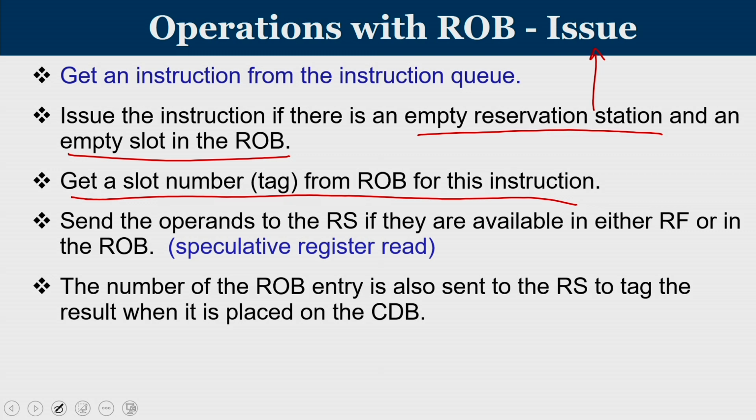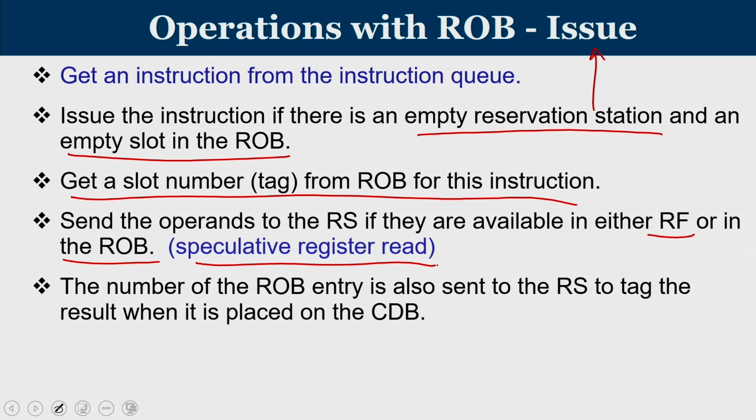and send the operands to the reservation station if they are available, either in the register file or in the reorder buffer. If you are taking a value from the reorder buffer, then it is called a speculative register read. If the value is no longer available in the reorder buffer, then you can go and take it from the register file.